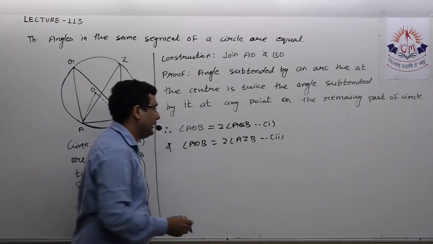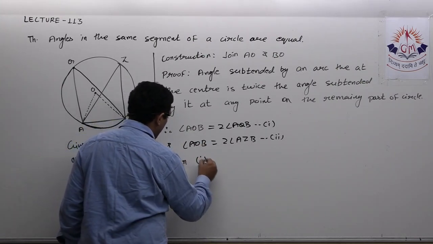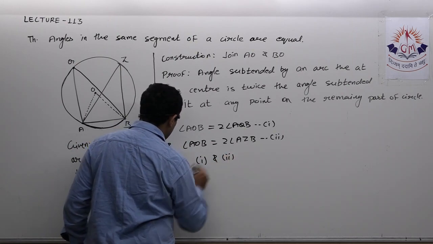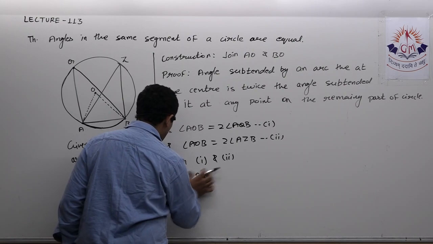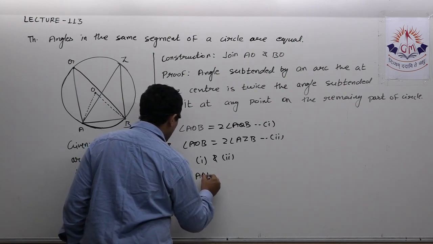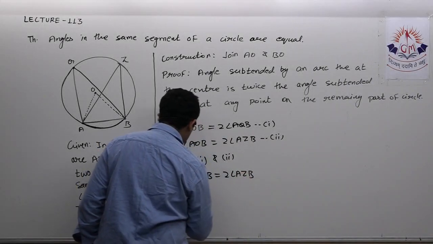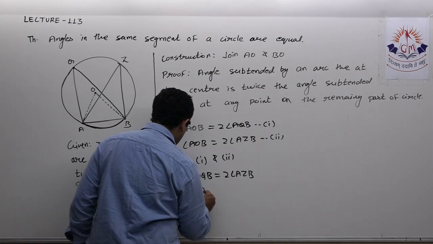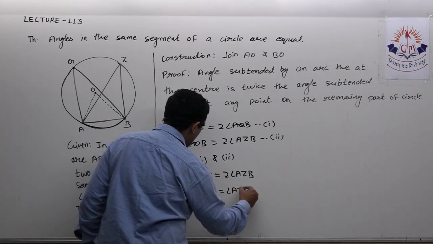Now from first and second, I can write twice angle AQB is equal to twice angle AZB, and hence I can say angle AQB is equal to angle AZB.